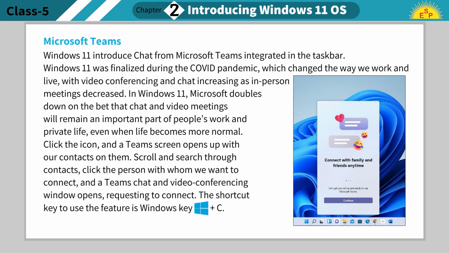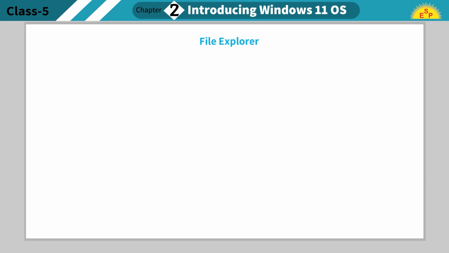Click the icon, and a Teams screen opens up with our contacts on it. Scroll and search through contacts, click the person with whom we want to connect, and a Teams chat and video conferencing window opens, requesting to connect. The shortcut key to use the feature is Windows key plus C.